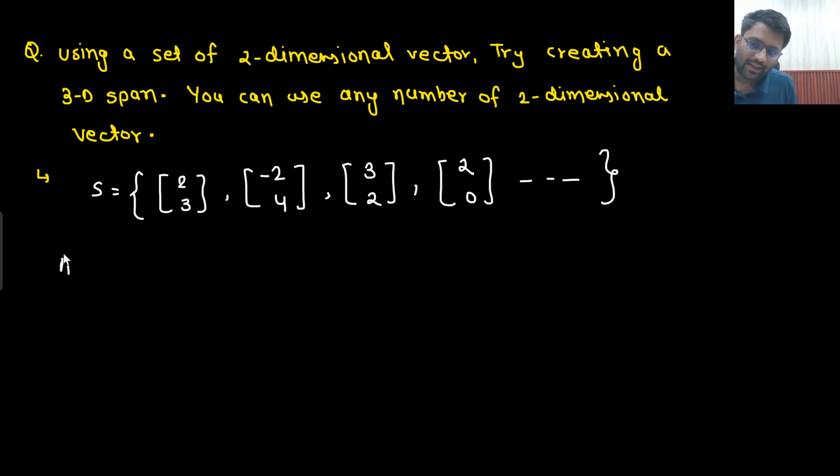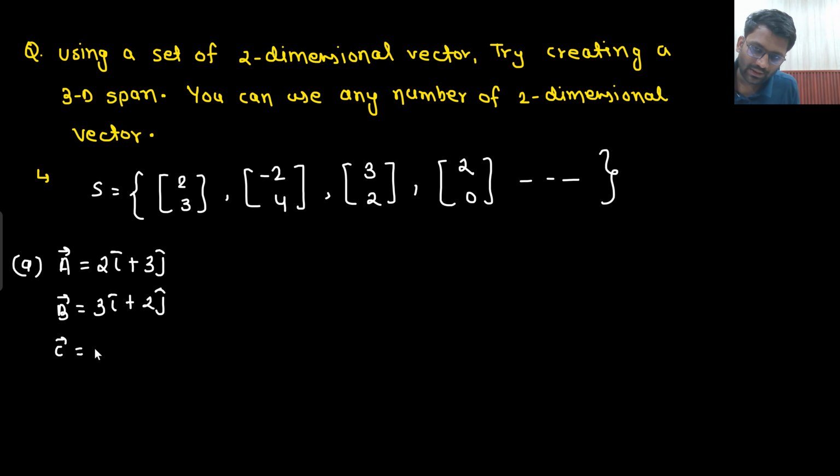This is example A I am taking: 2i cap plus 3j cap is one vector, 3i cap plus 2j cap is another vector, and vector C is minus 2i cap plus 4j cap. So I am using three two-dimensional vectors, but let me know effectively how many independent vectors are there.